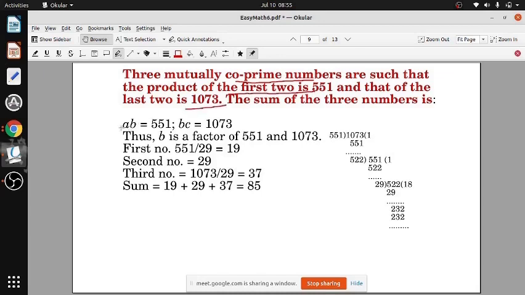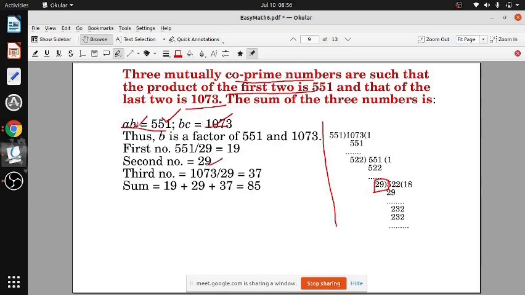So A, B, C are the numbers. First two, meaning A multiplied by B, is 551. The last two, meaning B multiplied by C. B is in both. And since they are co-prime, the common factor will be the HCF. So the HCF has been shown. You can find the HCF, and it is coming 29. So the middle number is 29, because the middle number is in both.